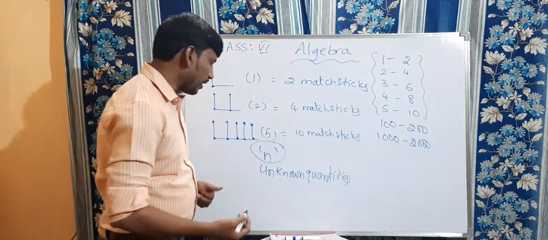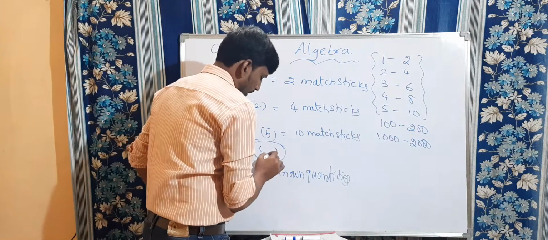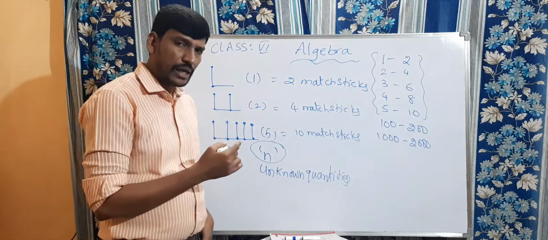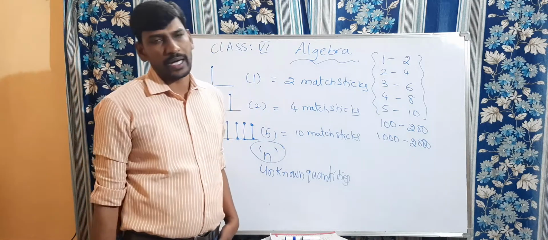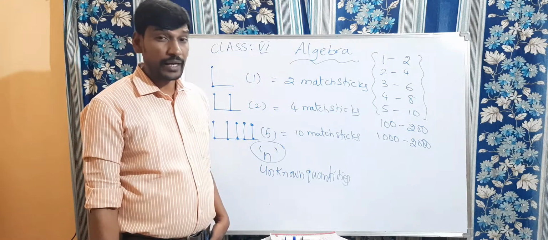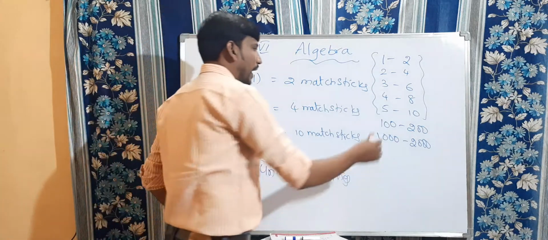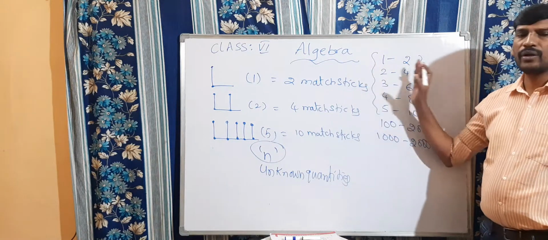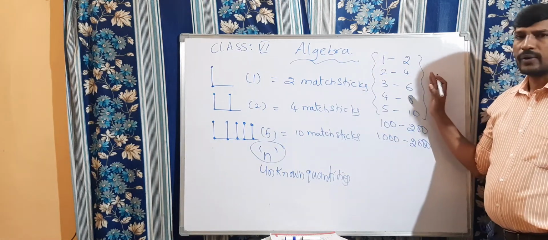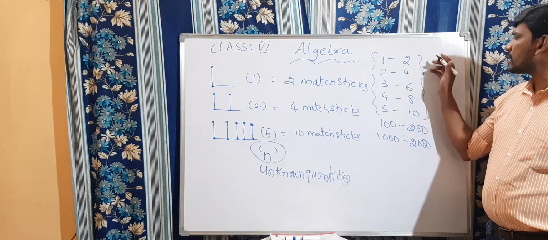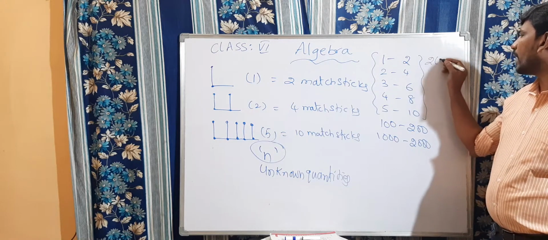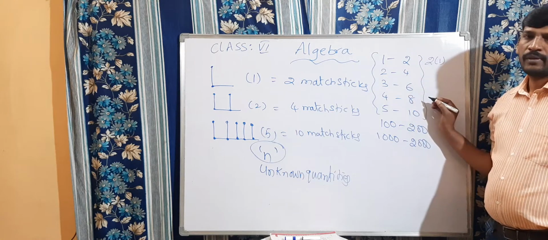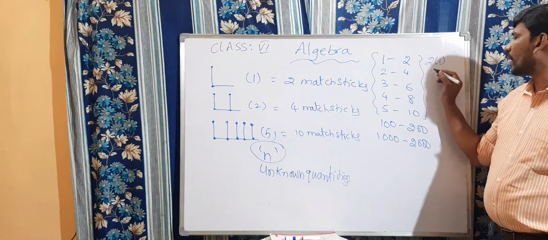So now see this here. Suppose n L's are required. To make n L's, how many matchsticks are required? Can anyone tell me? Right, I am going to write here. By using these L's, I am going to create a rule. See, 2 matchsticks are required, so 2 matchsticks into 1 L. Now again here, this 4, I am going to write.